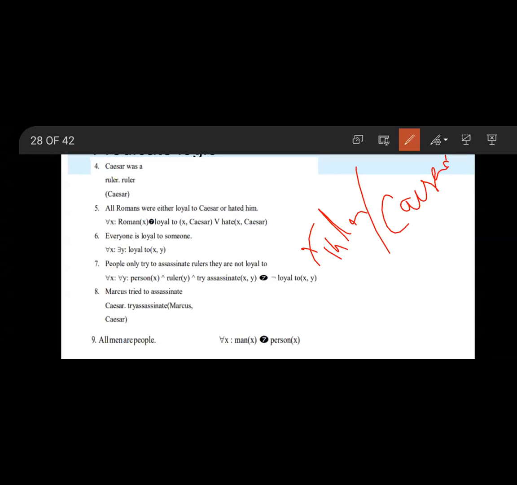All Romans were either loyal to Caesar or hated him. That means for all x, Roman of x implies loyal to of x comma Caesar or hate of x comma Caesar.